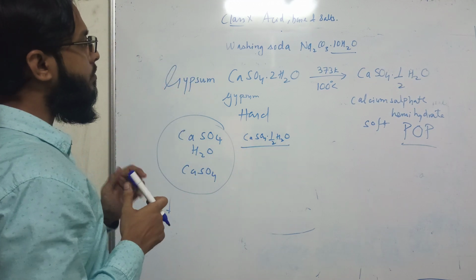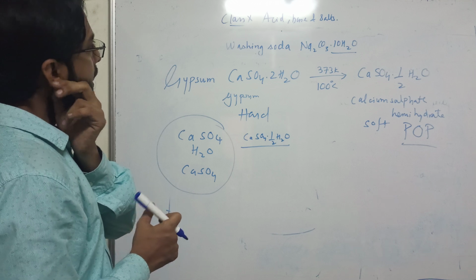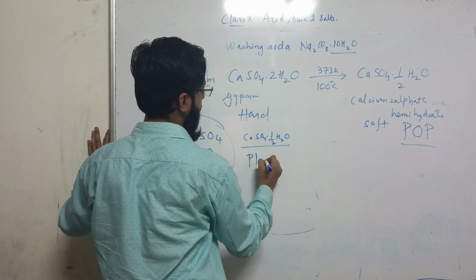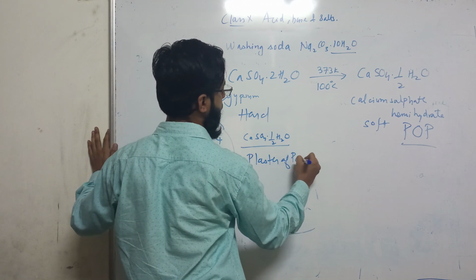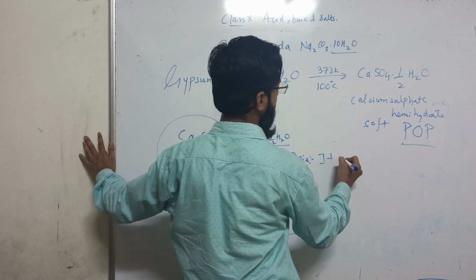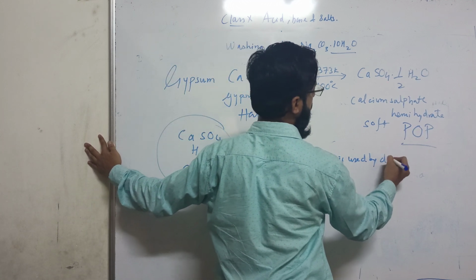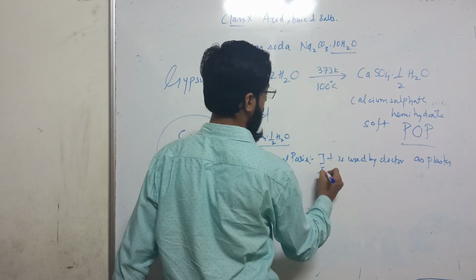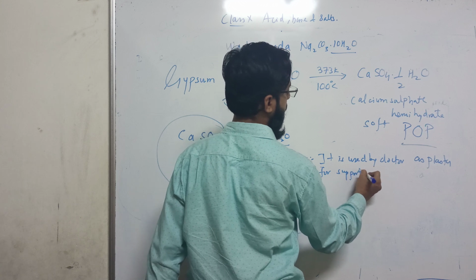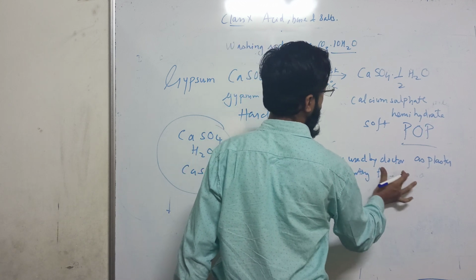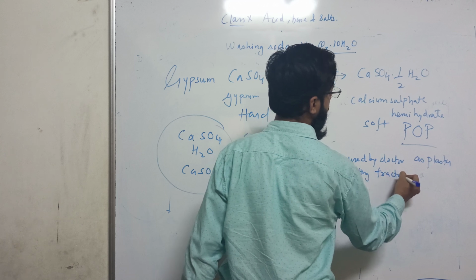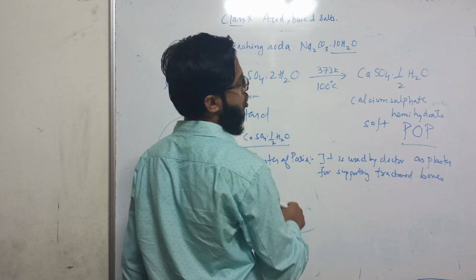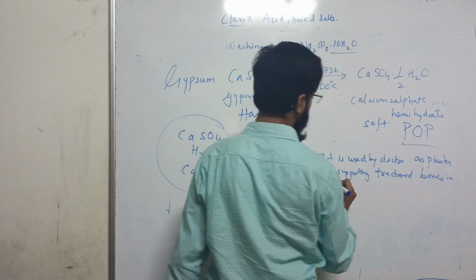Now this POP, plaster of Paris, is used by doctors as plaster for supporting fractured bones. You might have seen that fractured bones are covered with a kind of plaster, and that material is actually plaster of Paris, holding the bone in the right position.